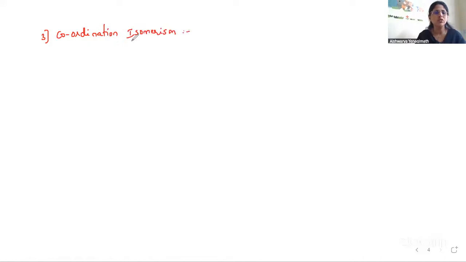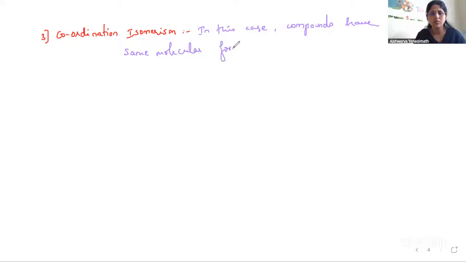The definition goes something like this: compounds have the same molecular formula, but the compound is made up of cation and anion,